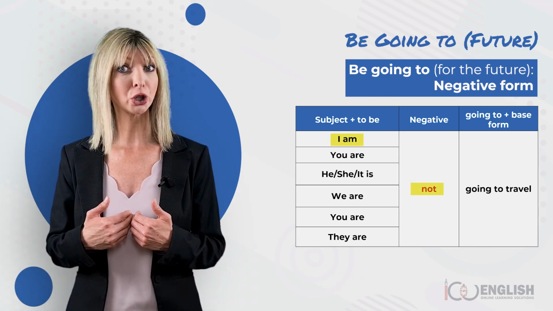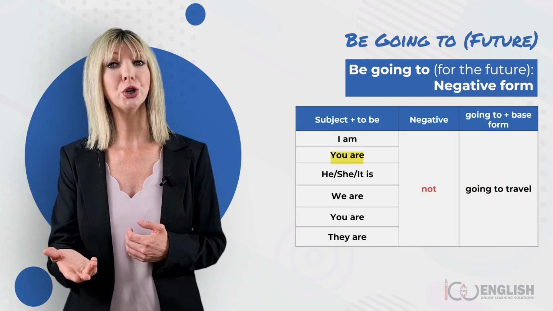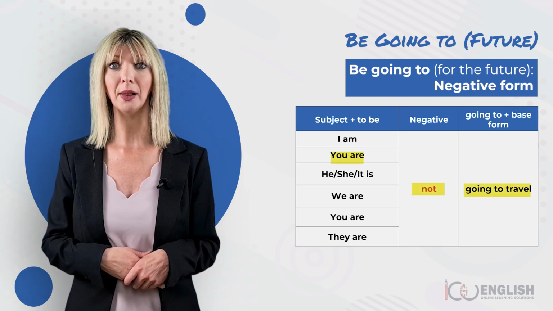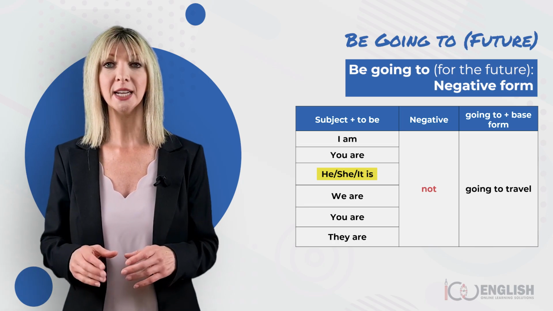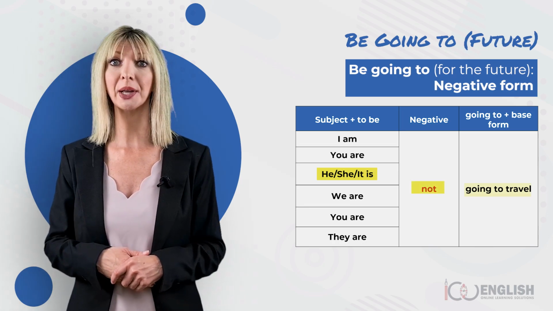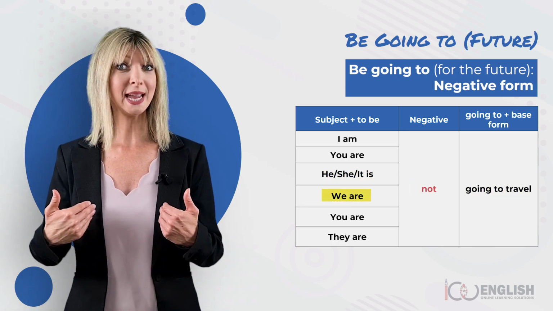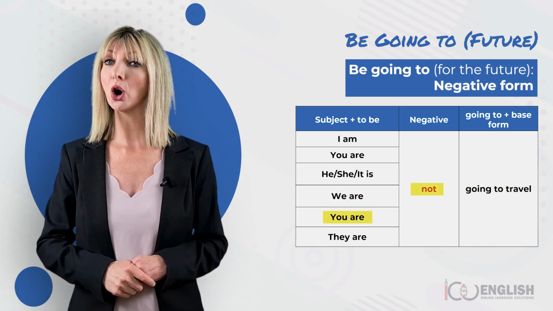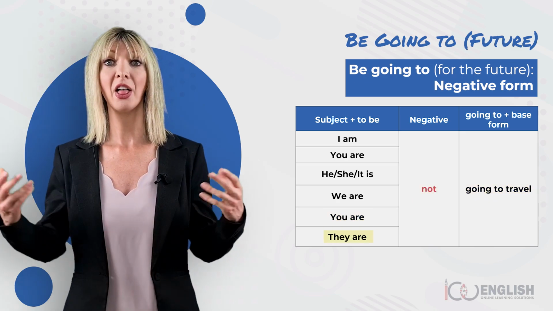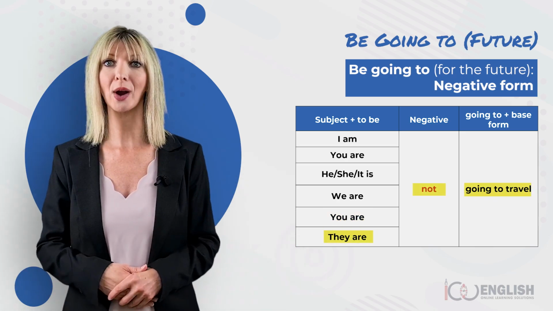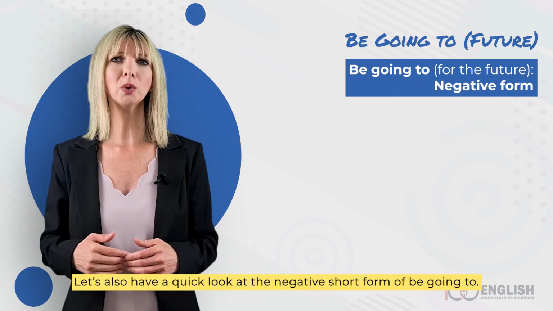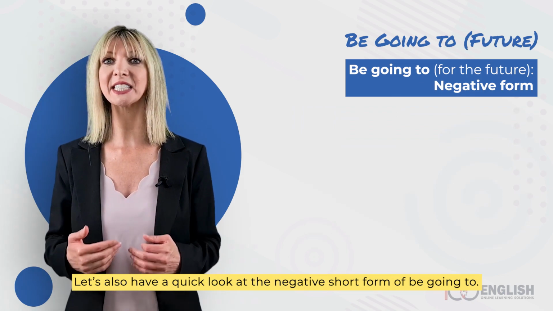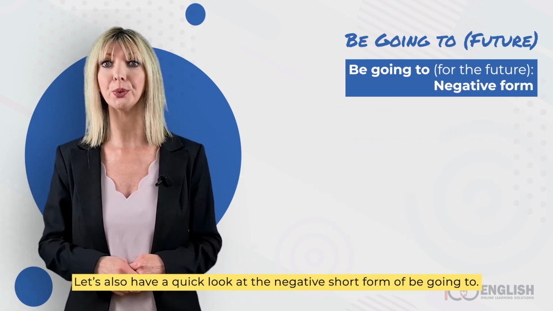I am not going to travel. You are not going to travel. He, she, it is not going to travel. We are not going to travel. You are not going to travel. They are not going to travel. Let's also have a quick look at the negative short form of be going to.